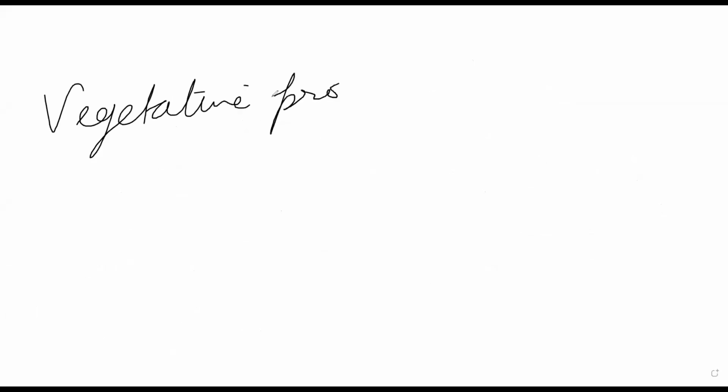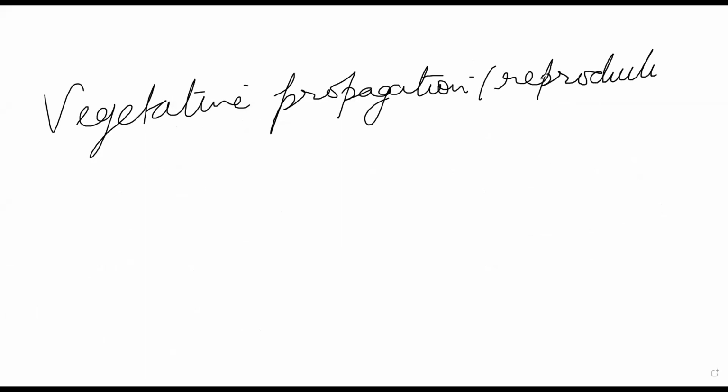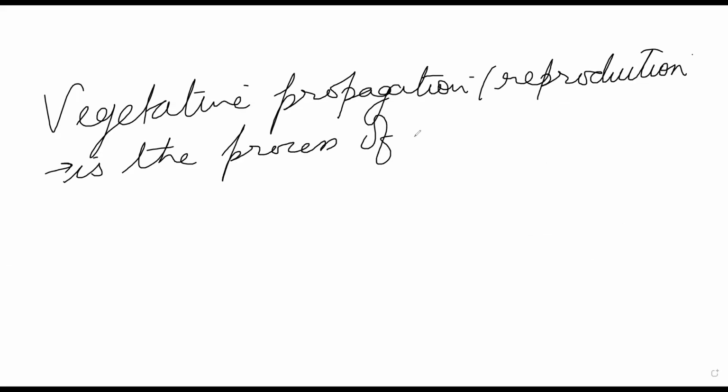So vegetative propagation or reproduction, what happens here is it is the process of multiplication.